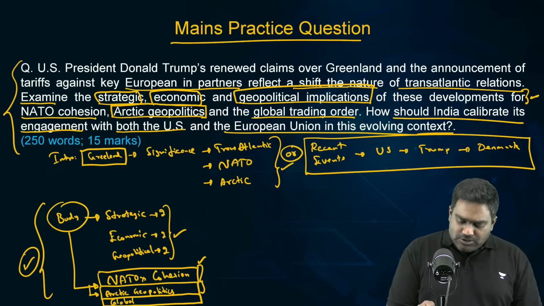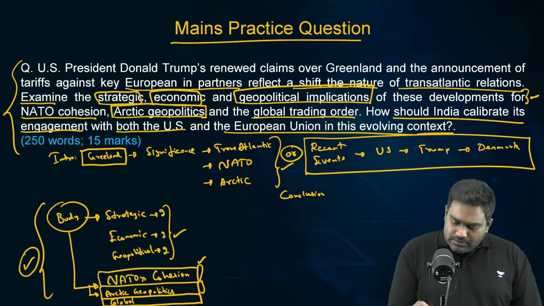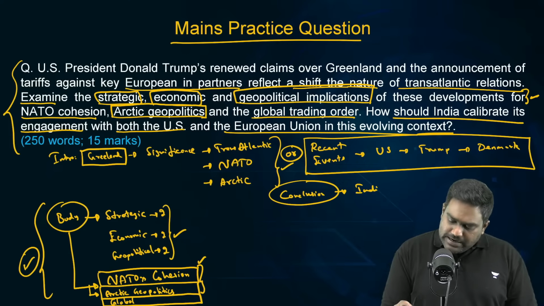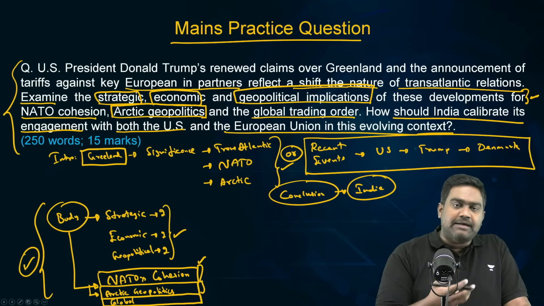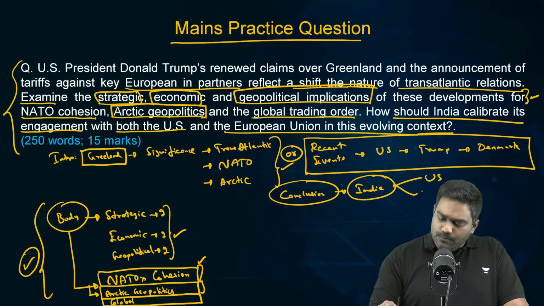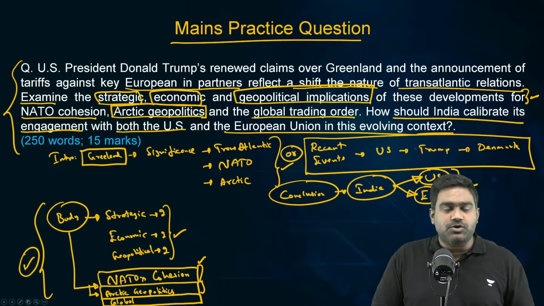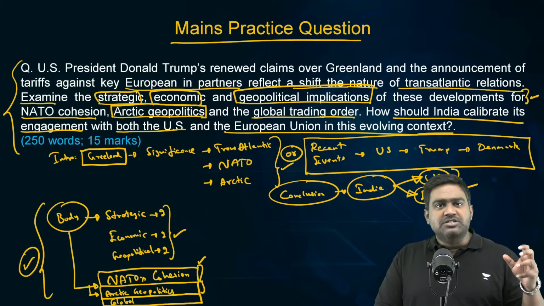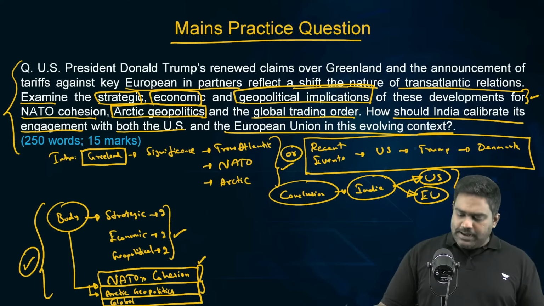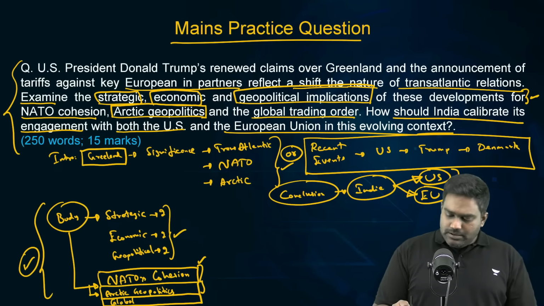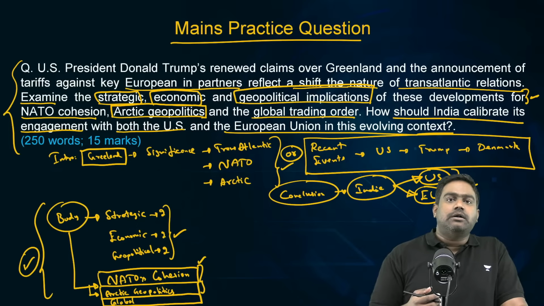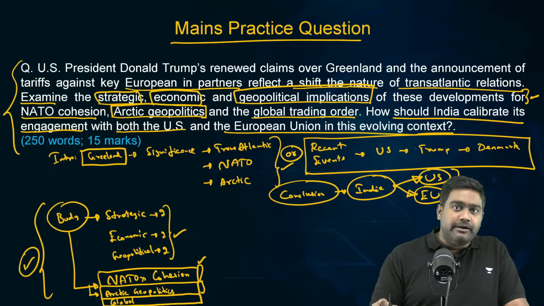Then as you bring the answer to a conclusion, talk about what should be India's response. What can India do? How can India navigate between US and EU? You can point out that India's stated position is to respect international rules, to uphold the rules-based order, which means staying committed to the principles of the UN Charter. So, by extension, India is expected, if not to directly criticize the US, at least to oppose any such unilateral action on Greenland, at least to express concern about the statements and the policies of the United States.